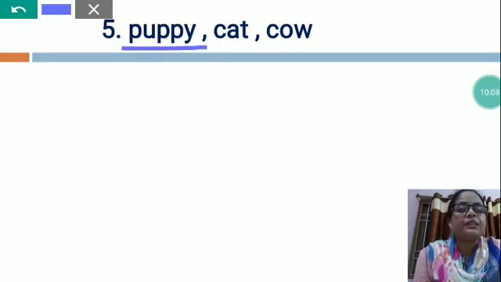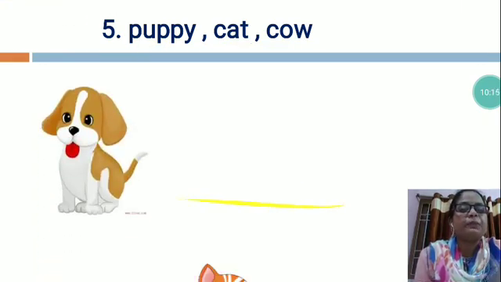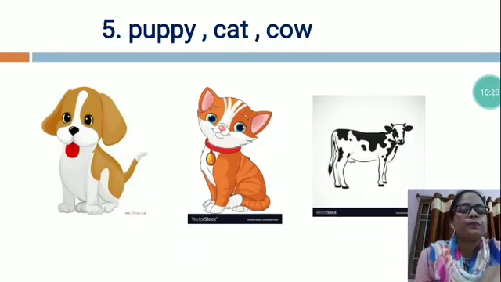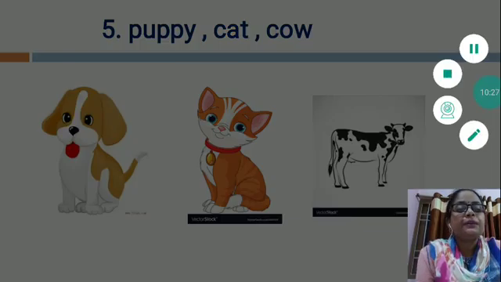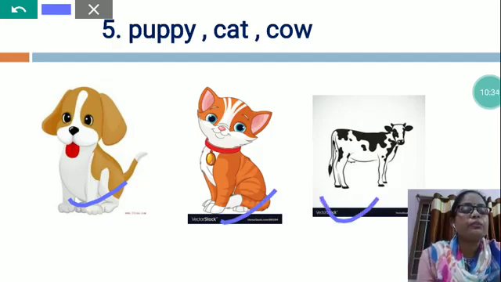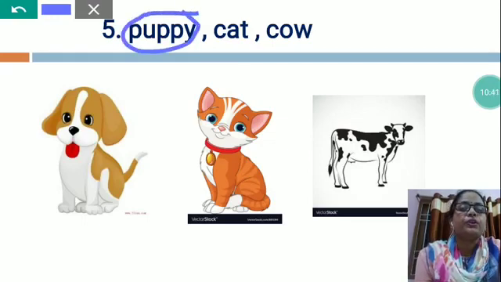Now the next is puppy, cat, cow. You can see this is the picture of puppy, this is the picture of cat, and this is the picture of cow. So, dear student, puppy is a young one of a dog, but cat is a parent animal and the cow is also a parent animal. So, which one is the different? Puppy is the different because this is the young one of a dog.